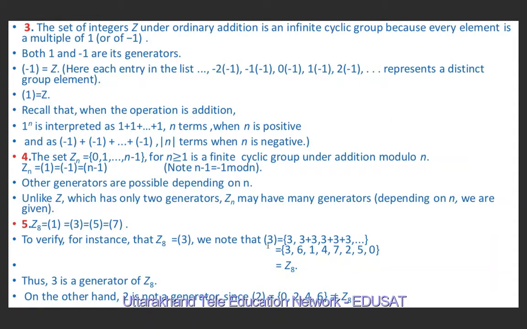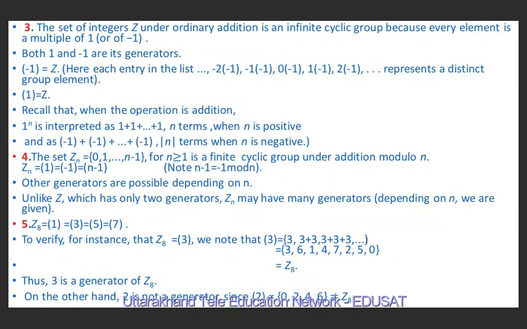So it means we take 3, 3 plus 3, 3 plus 3 plus 3, 3 plus 3 plus 3 plus 3 four times, then 5 times, then 6 times, then 7 times and so on. So 3 means 3. 3 plus 3 means 6. 6 divided by 8, because here the operation is addition modulo 8, the remainder is 6. Now 3 plus 3 plus 3 is 9. 9 divided by 8, the remainder is 1.